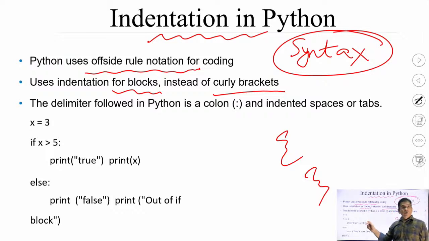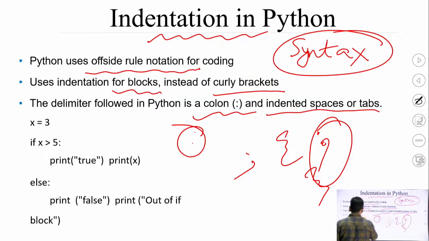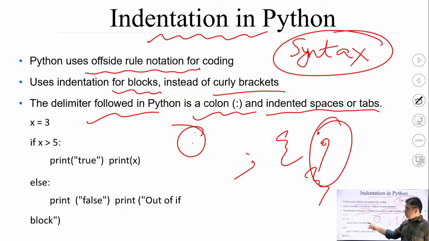The delimiter followed in Python is a colon. Like there is a semicolon at the end of every line in C, C++ or Java, in Python there is not much requirement of such delimiters like the semicolon. But a simple delimiter, the colon, is used, and indented spaces or tabs are used as the delimiter in Python. So I will show you with the help of an example. An example is given here.